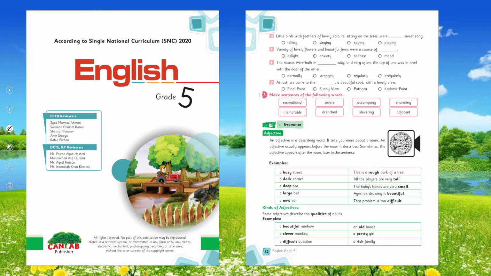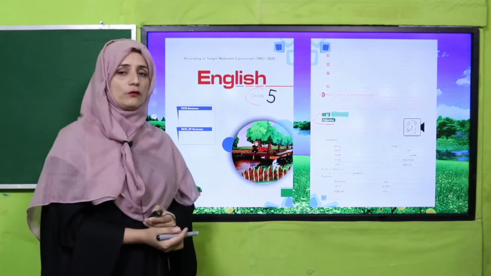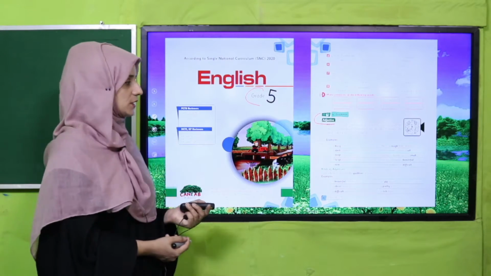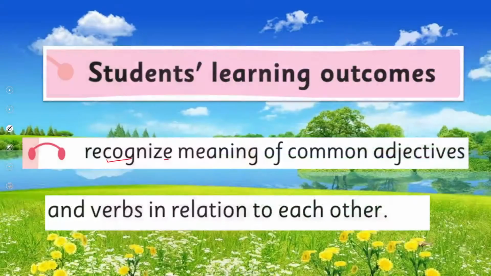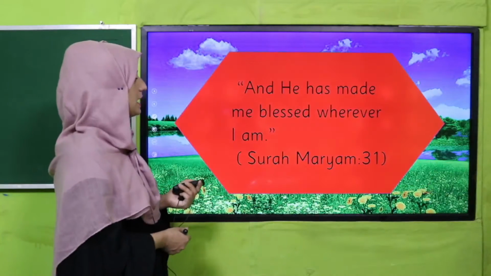Before in English for grade 5, we have already learned about adjectives. What are adjectives, my dear students? I hope you remember it. If you may not, you can watch this video lecture again. Our today's students' learning outcomes are recognize meaning of common adjectives and verbs in relation to each other. So today we will learn about verb as an adjective.